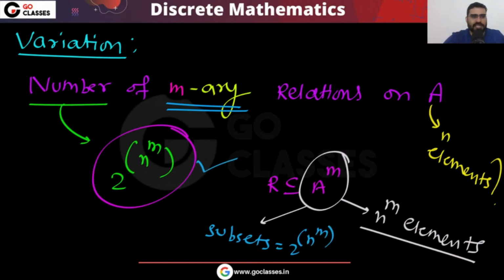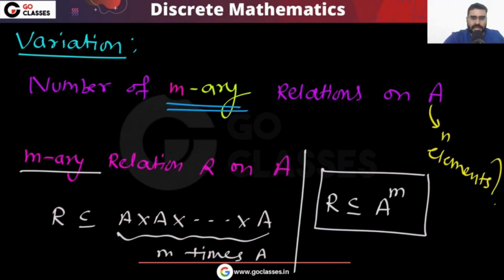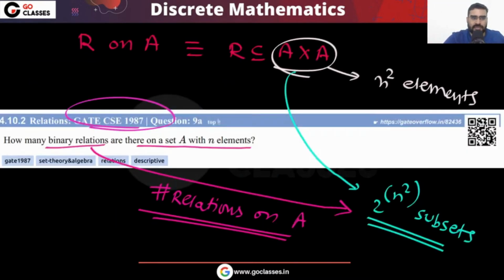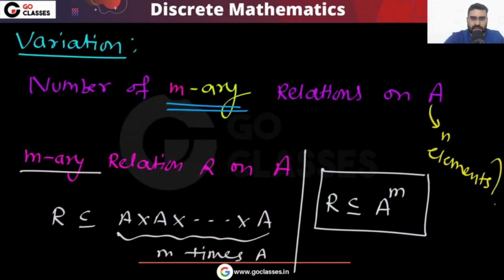So these are the variations they can ask you in this question. I hope you understood. Please tell me, did you understand the complete analysis of this question, that how many relations are there on set A? You have a set A. On this set A, how many binary relations are there? How many ternary, how many n-ary relations are there? You can very easily find.